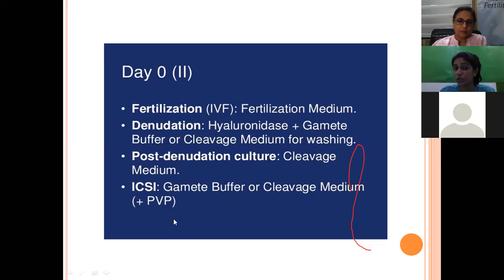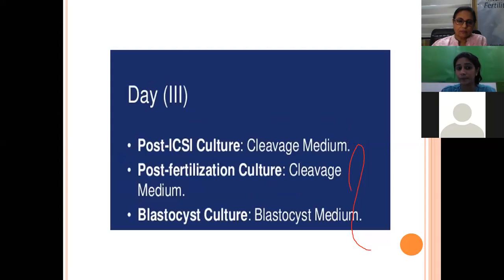The ICSI procedure does need the help of PVP also. As explained, PVP helps to immobilize or slow down the sperm so that we are able to catch the sperm, immobilize it, and introduce it into the egg. After ICSI, we do the culture in the cleavage media. If it is a normal conventional IVF, then after fertilization we again use the cleavage media. After day 3, if we want to take it to day 5 and we are using a sequential media, then we have to use a blastocyst media.